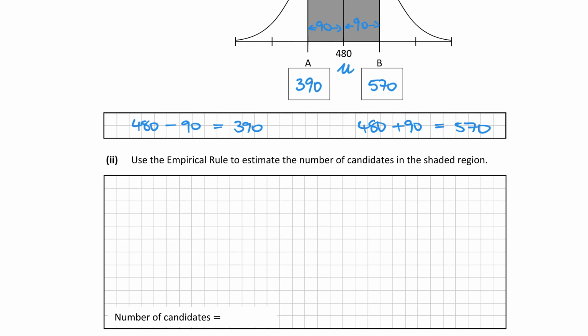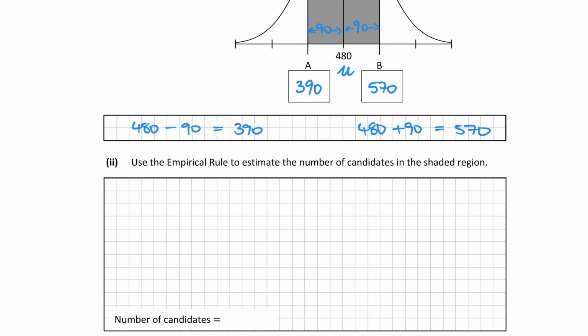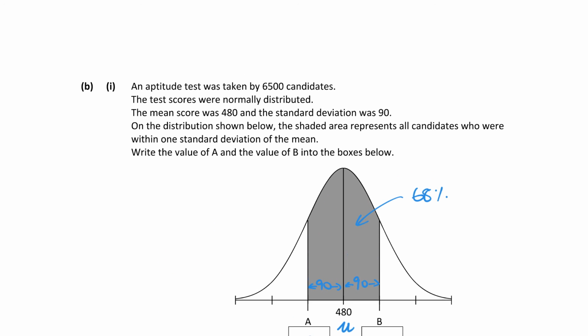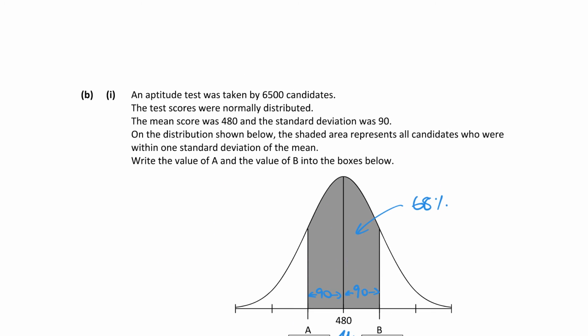So 68% of the candidates fall in that bracket. But we need to know how many candidates were surveyed. So if we go back to the very start, it told us that there was 6,500 candidates, okay? So it's 68% of that.